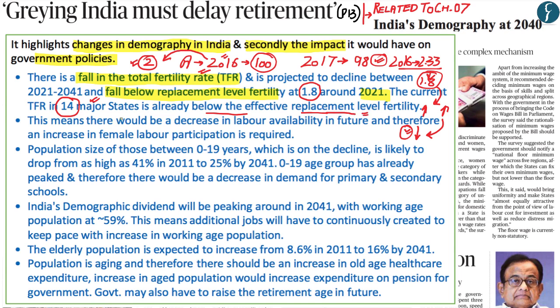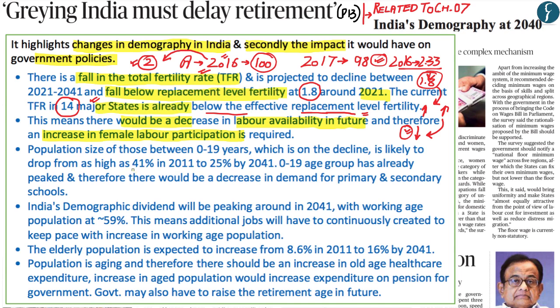Now what this means is that there would be a decrease in labor availability in the future. And within that context, the economic survey has said that there should be an increase in female labor participation, especially within those major states which have gone below the replacement level fertility rate.